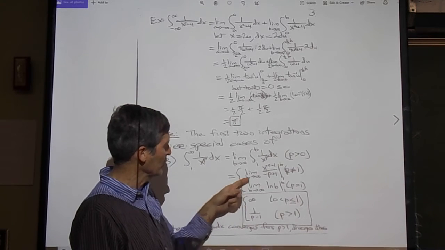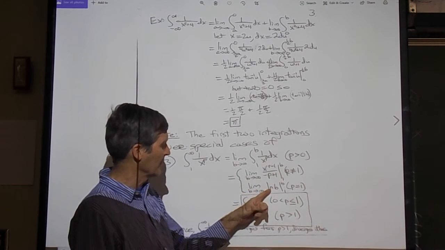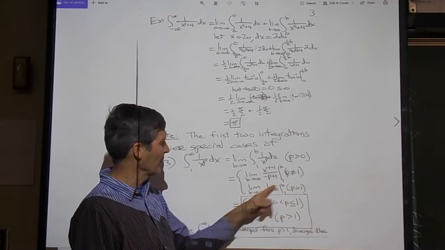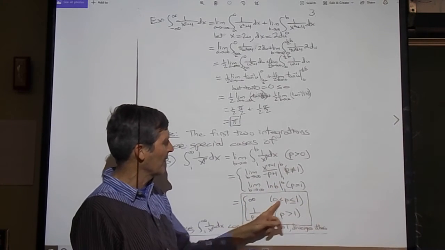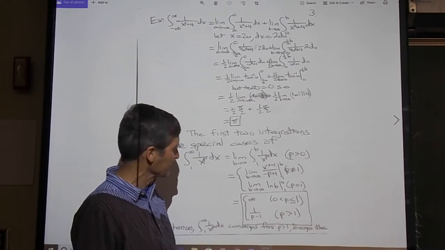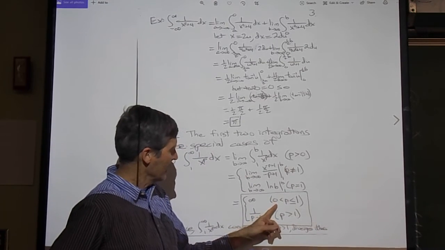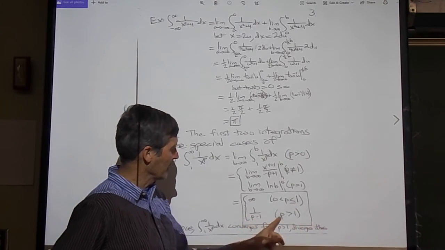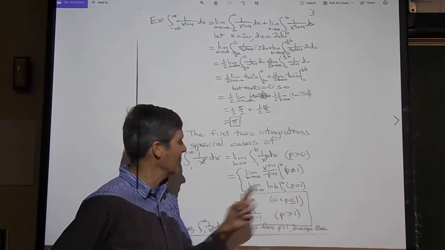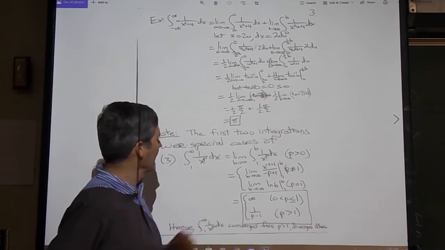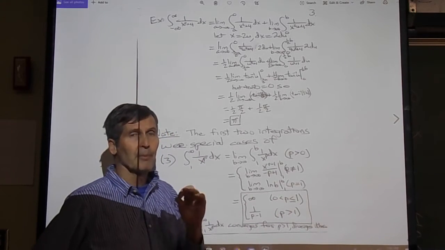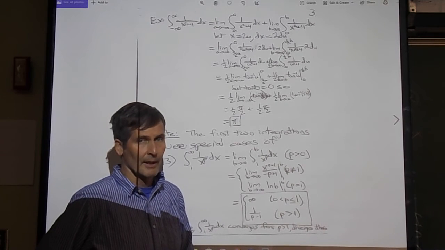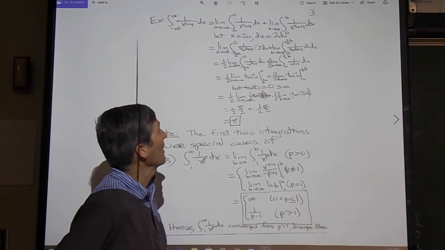Now what if p equals 1? You take the limit as b goes to infinity of ln b. ln of infinity is infinity, so this one is also divergent. So you get a divergent integral of 1 over x to the p if p is between 0 and 1, including 1, but a convergent integral if p is greater than 1, and that's the limiting case. The 1 over x integral is something to compare these other integrals with, to have some intuition whether an improper integral is going to be convergent or divergent.